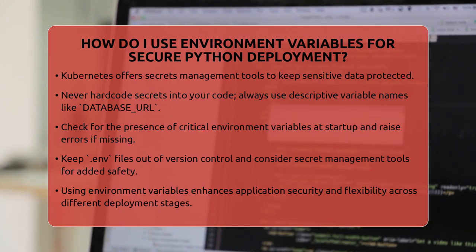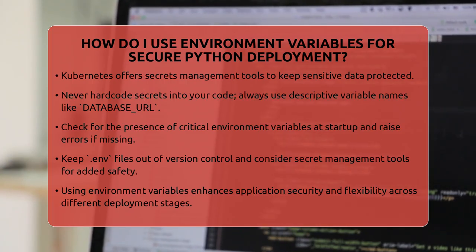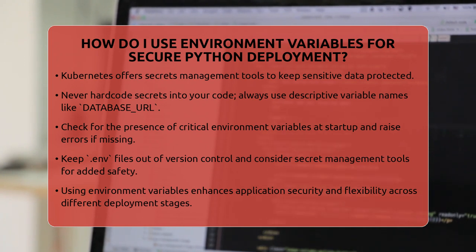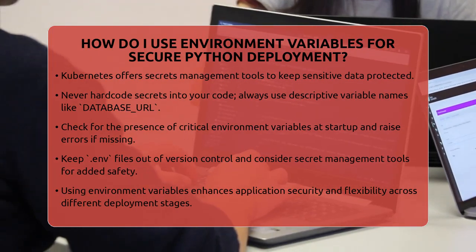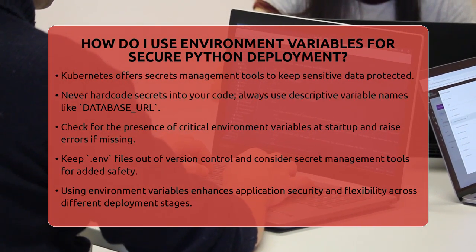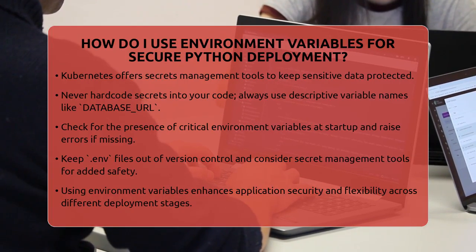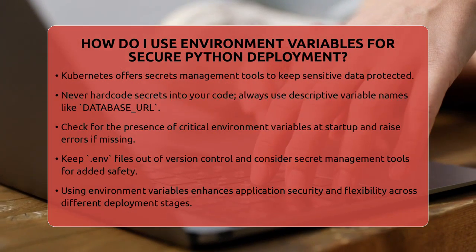Using environment variables makes your Python applications more flexible and safer. During development, .env files are quick and easy. For production, configuring environment variables directly in your deployment environment keeps your secrets safe and your code clean. This approach is a smart way to manage sensitive data across different environments without risking exposure.